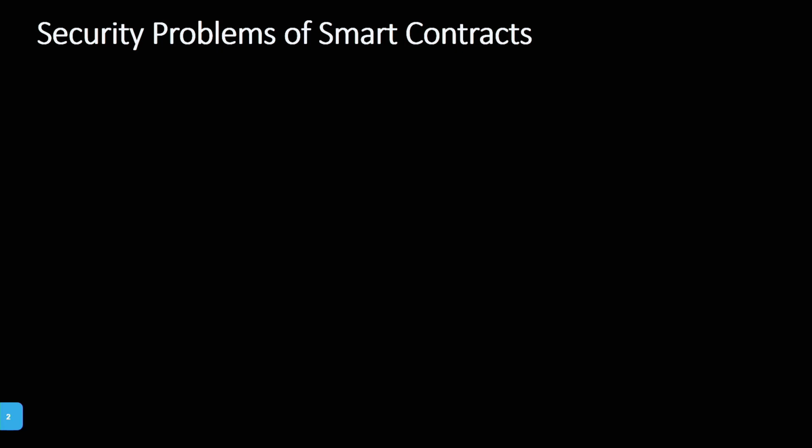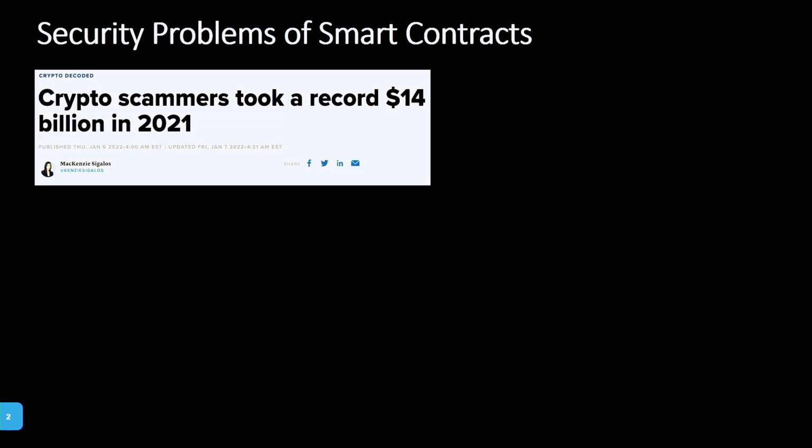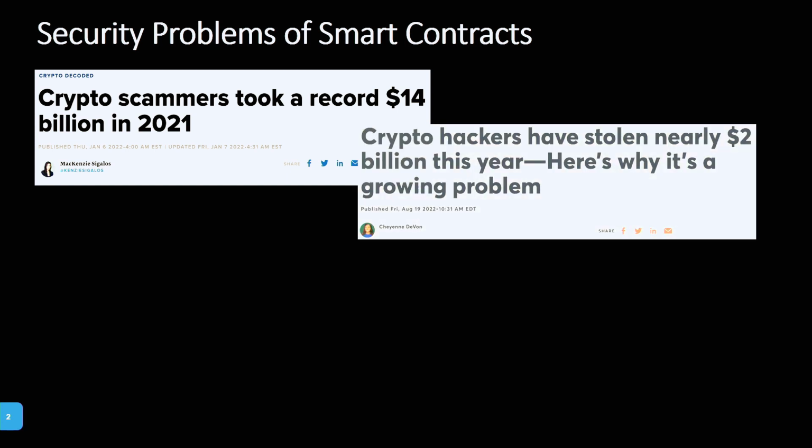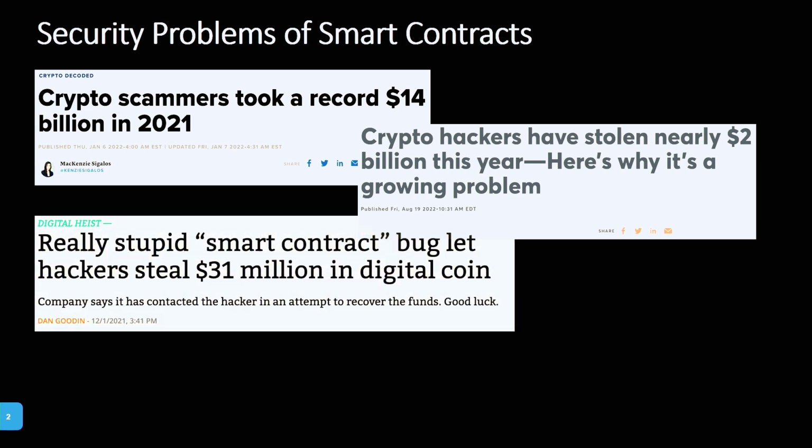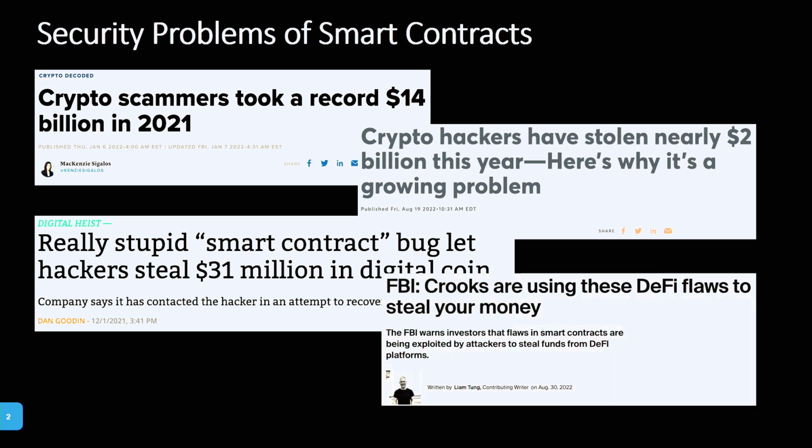Now, if you follow the news or read news articles around cryptocurrency and such, you will find news articles such as that crypto scammers steal $14 billion. You find that crypto hackers steal $2 billion. And even some stupid bugs lead hackers to steal $31 million. And now also the FBI warns users that scammers might steal their money from cryptocurrency projects. Now, those are all security problems with smart contracts, but first we want to look at the basics of smart contracts. What are those?